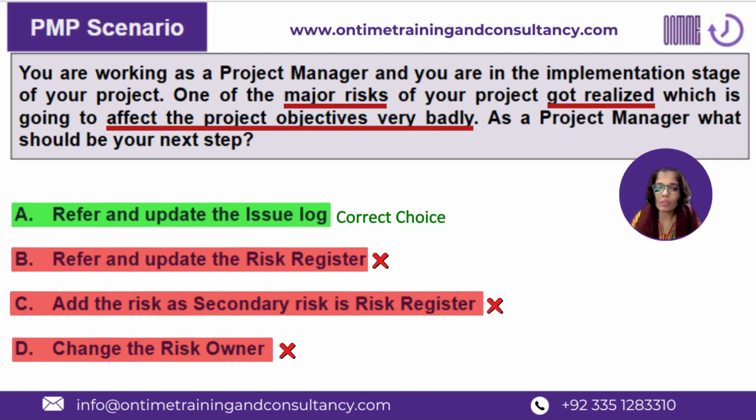Now coming to the confusion part, update the risk register. For your information, for this question, the majority actually selected B, refer and update the risk register. I am not in disagreement with updating the risk register when our risk is realized, or has occurred already.